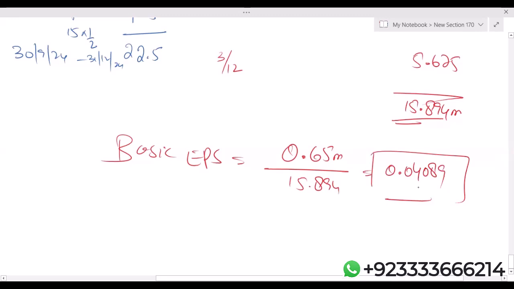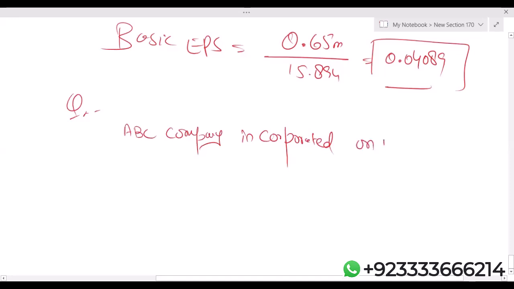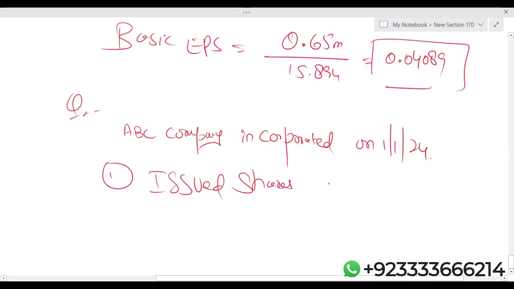Okay. Now, students, please listen carefully. I'm just writing a small data. I want everyone to attempt this. ABC company incorporated 1.1.24, issued shares 10 million.